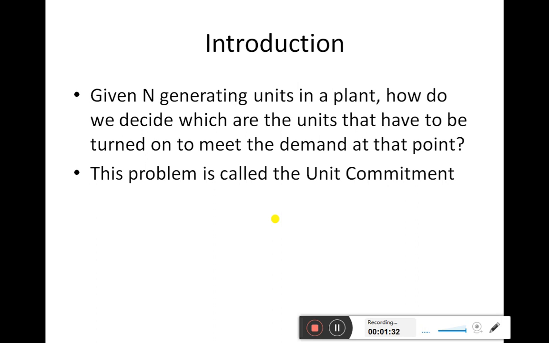And whatever generators we choose, in order to generate that required power, they must be generating it at the lowest possible cost. So among the n available generators, which generators do we have to put on to fulfill the present load requirement? It is one of the complicated problems, and that problem we are going to deal with in unit commitment.